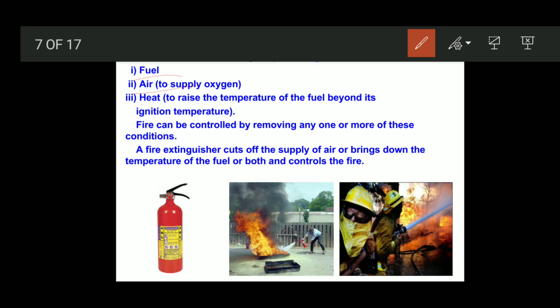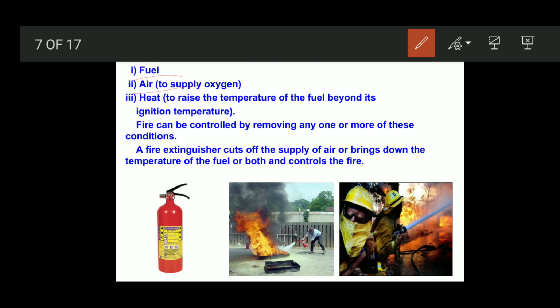Suppose when we remove these conditions, what will happen? We can control the fire, okay. When we control these three conditions, then we can control the fire. Fire can be controlled by removing any one or more of these conditions, okay.